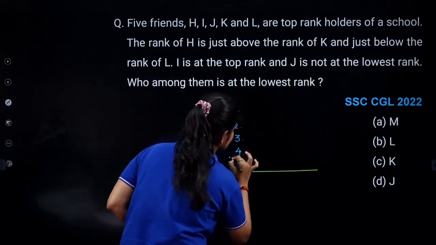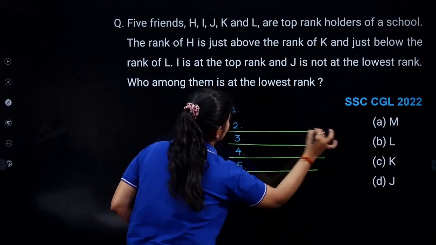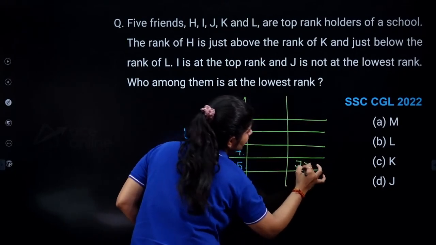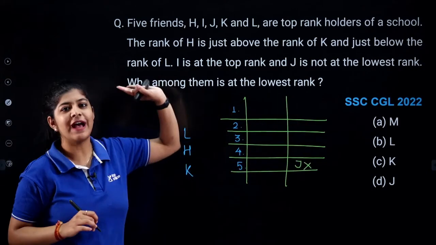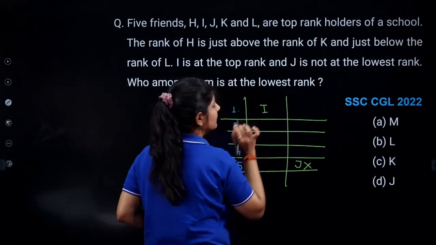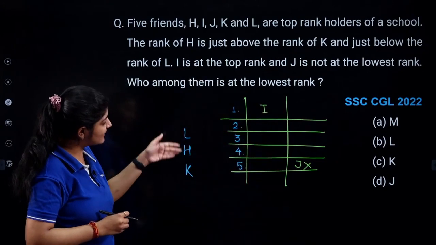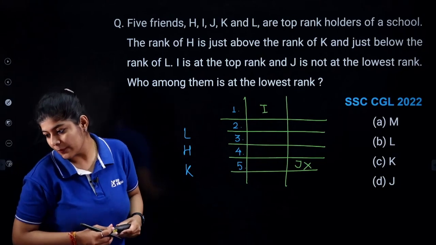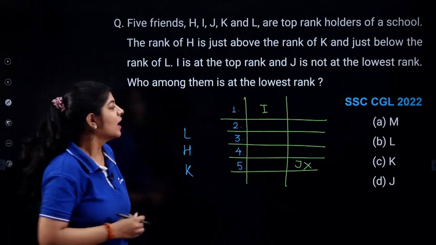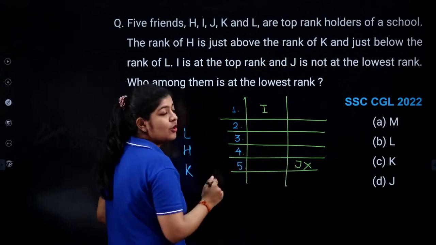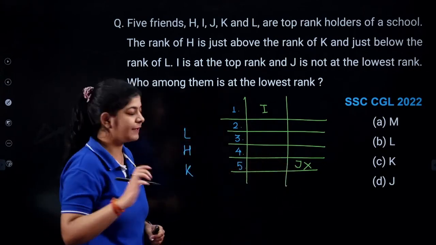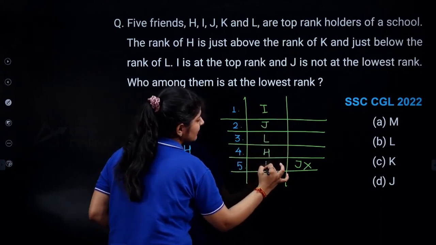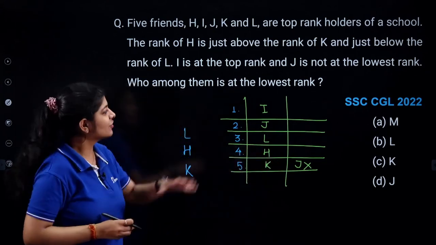That means for this position, we are not going to put J over here. And the position of I is fixed, that he is on the top. And we have to place these 3 persons as well. So here we know that we can't place J over here and the sequence of these 3 people is fixed. So we just simply put J over here and then L over here, H over here and K over here. So this is my arrangement.